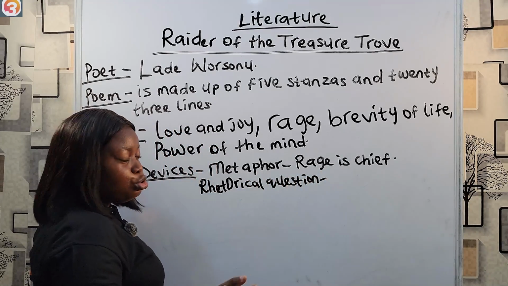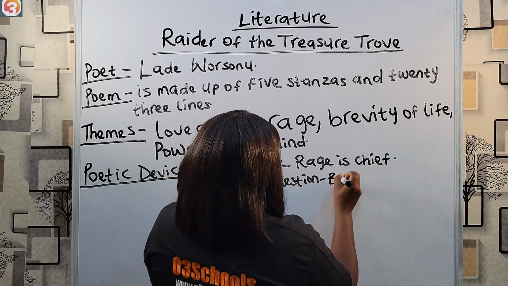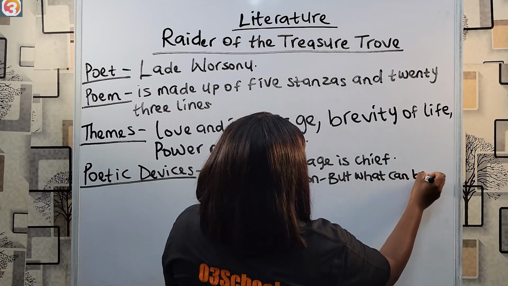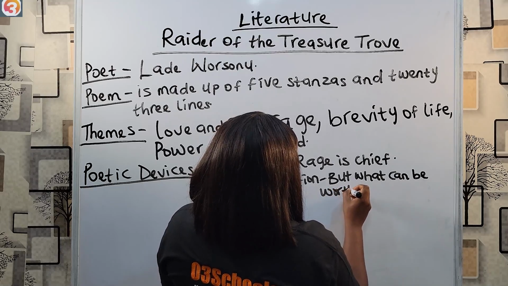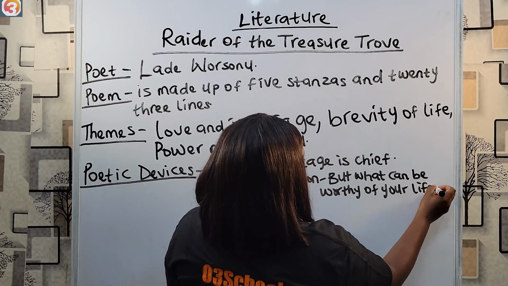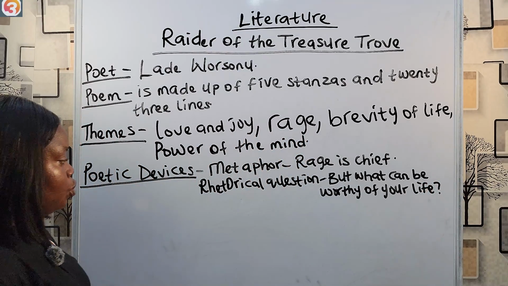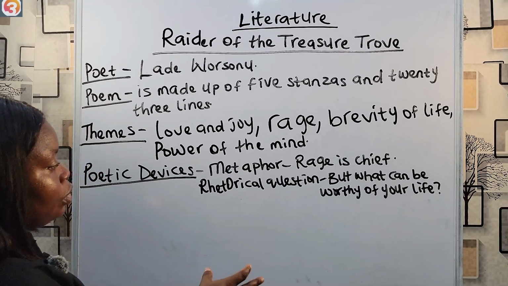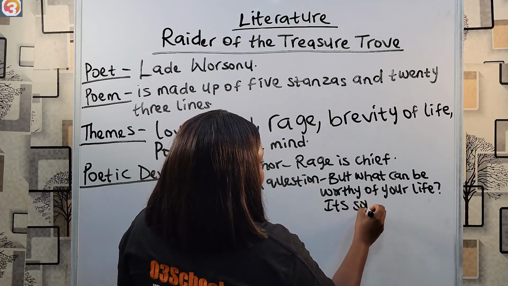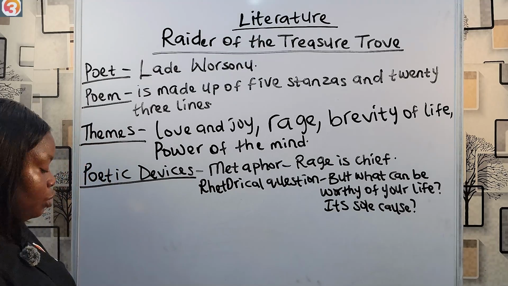The poem begins with about 2 or 3 rhetorical questions. But what can be worthy of your life? You're not going to find the poet actually give the answer to this question. So it's a rhetorical question. Each soul course. That's also another rhetorical question that's in the poem.